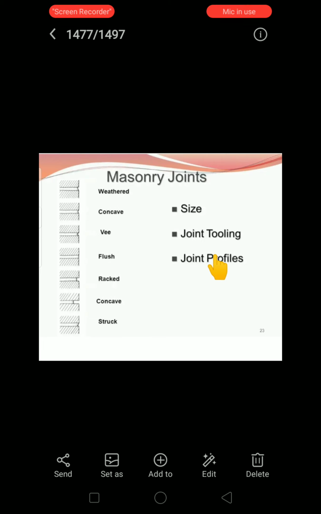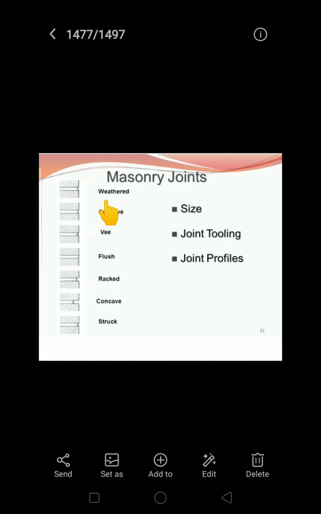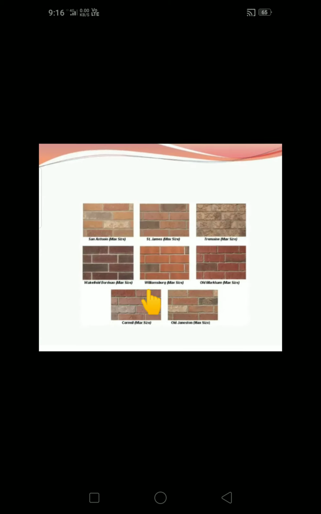Next, coming to the masonry joints. These are some masonry joints which we use in construction. Masonry joints are nothing but the mortar which we place between two courses of brick. The types are weathered, concave, V, flush, raked, concave and struck. I will tell you how all of these look.